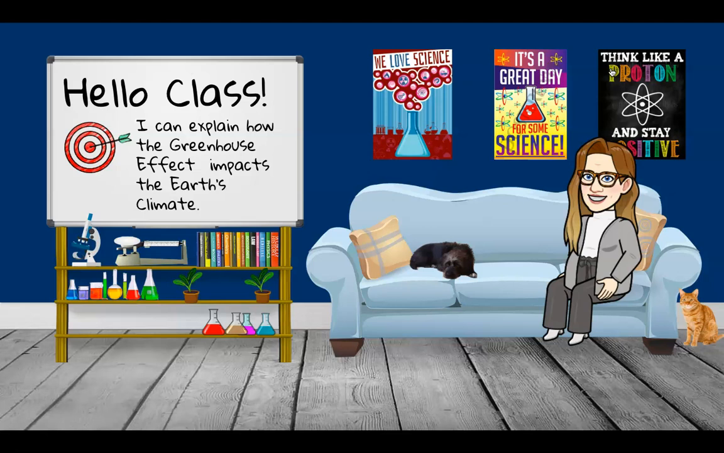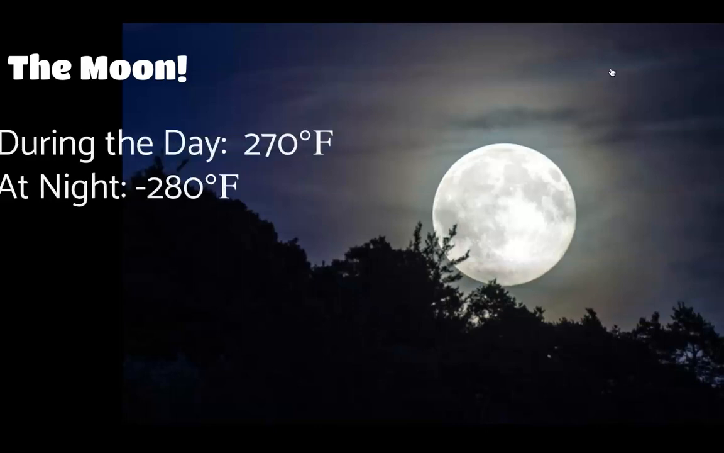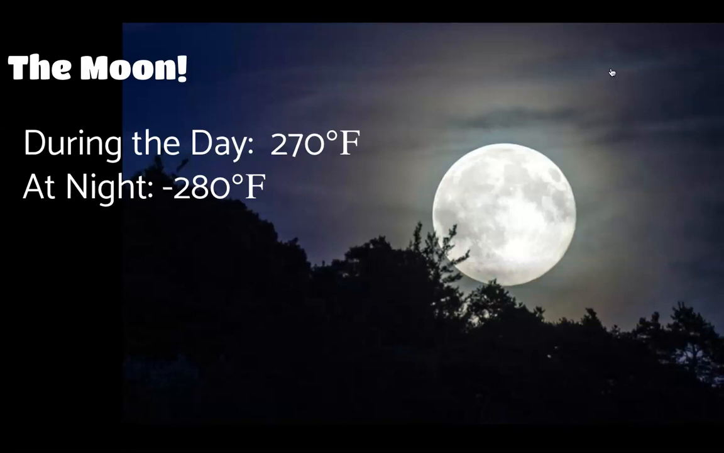And we're going to start at the moon, which may seem a little strange, but stay with me. Have you ever thought about what it would be like to live on the moon? Forget about the fact there's no air to breathe. You would also have to take into account the extreme temperatures. On the side that's facing the sun, the daytime side, it can get up to 270 degrees Fahrenheit. You would burn up. And on the night side, the side facing away from the sun, it reaches temperatures of negative 280 degrees Fahrenheit. You would freeze to death. All life would freeze to death.